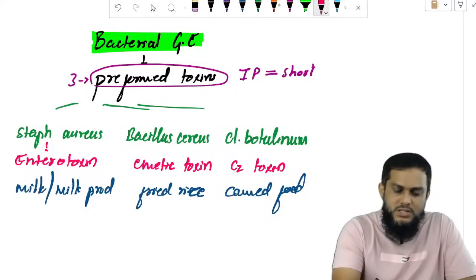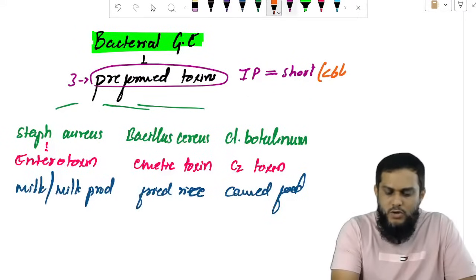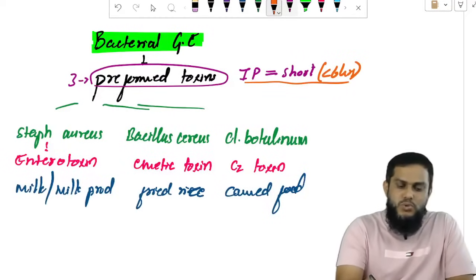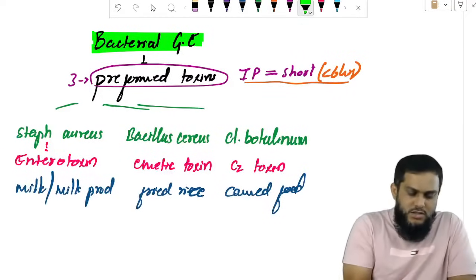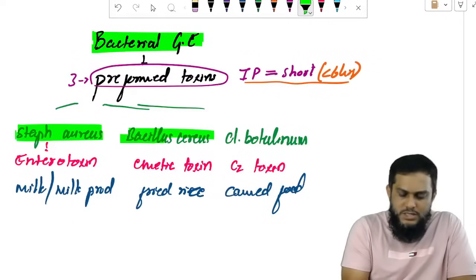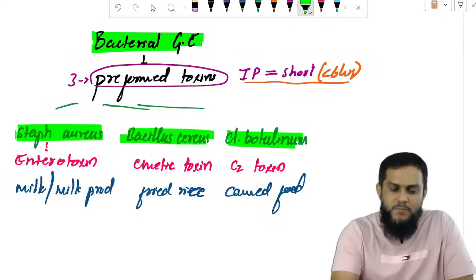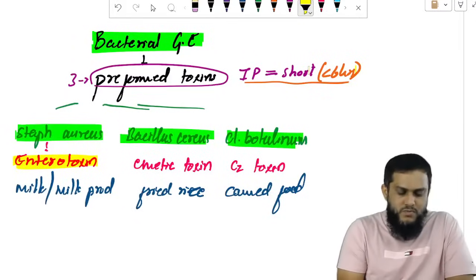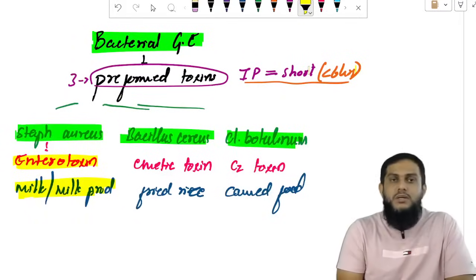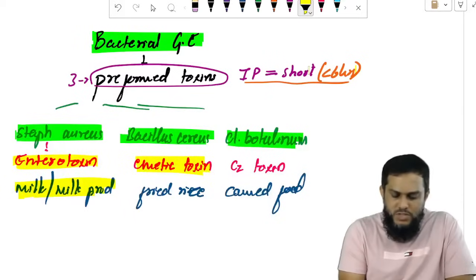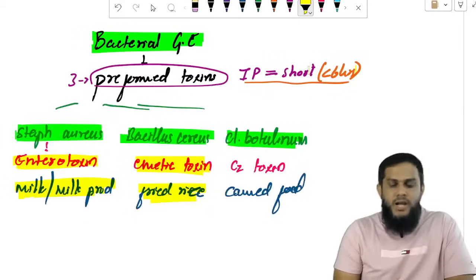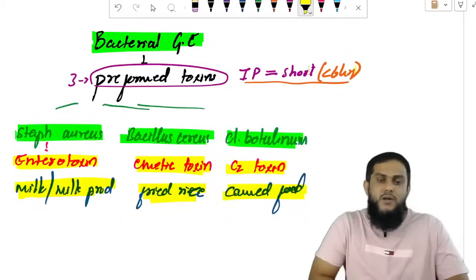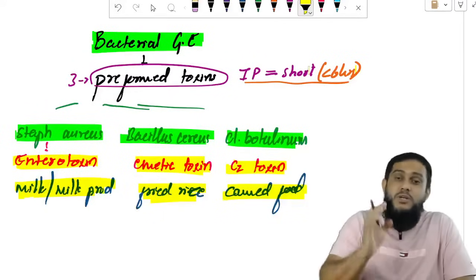Short means how much, sir? Less than 6 hours. Incubation period is short, less than 6 hours. And the 3 bacteria which produce preformed toxins are, one, Staphylococcus aureus, second, Bacillus cereus, third, Clostridium botulinum. Staphylococcus aureus produces enterotoxin, which is found in milk and milk products. Bacillus cereus produces emetic toxin, which is found in fried rice, and Clostridium botulinum produces botulinum toxin, which is found in canned food. These are the 3 bacterial toxins which are preformed.